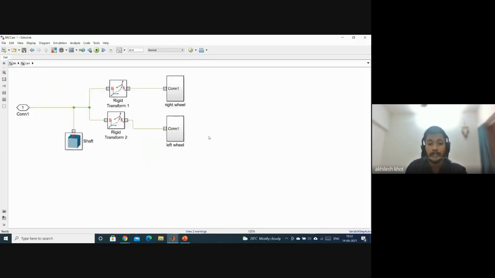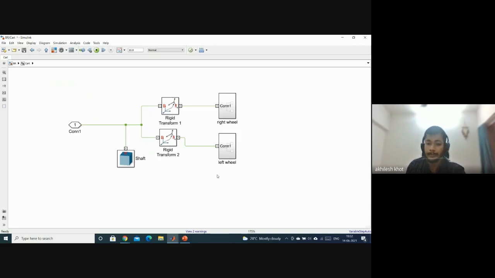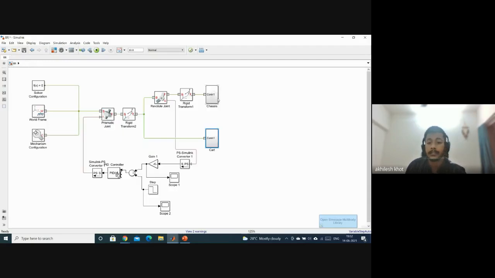And the cart is basically the lower part of the robot body. It has a right wheel and a left wheel, and these two wheels are connected with the shaft using a rigid transform, which will help them to move. This combination is connected with a rigid transform to a revolute joint. The revolute joint will help them to move, and again this revolute joint is connected using a rigid transform with a prismatic joint, and the prismatic joint will help them go linearly, so it helps in the linear motion of the robot. And this is all the construction and the design of the module.